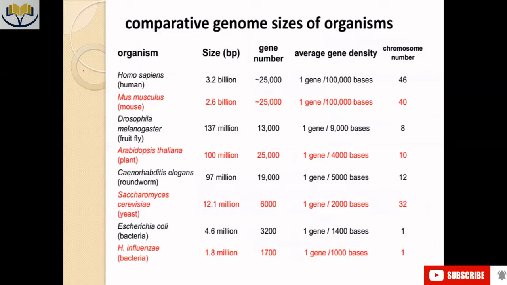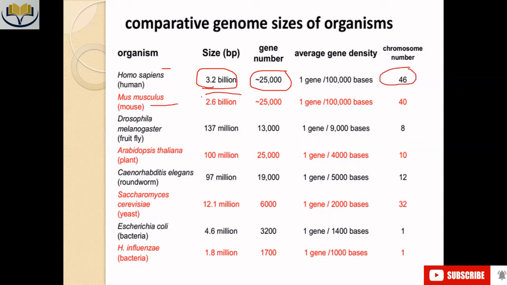So, if we compare genome size of different organisms, Homo sapiens, humans, have a 3.2 billion base pair genome. That is, we have approximately 25,000 genes and 46 chromosomes.